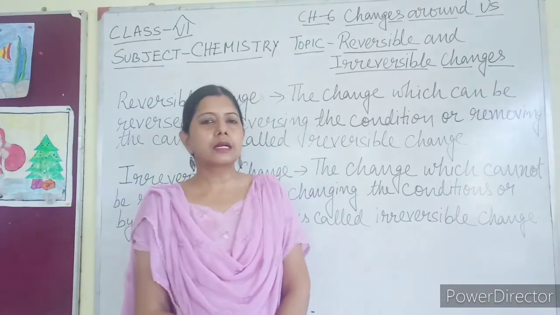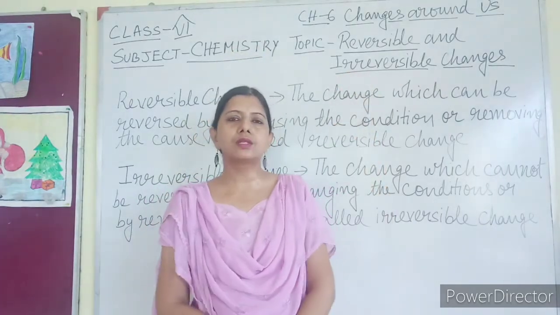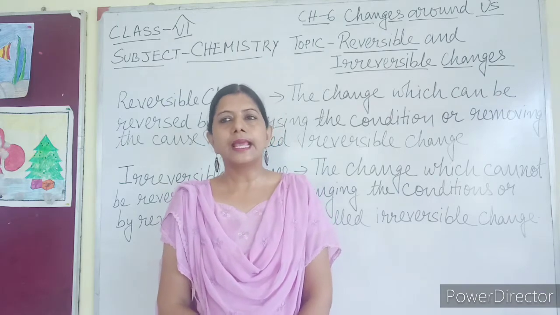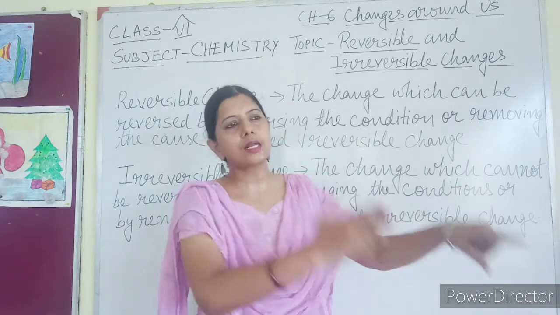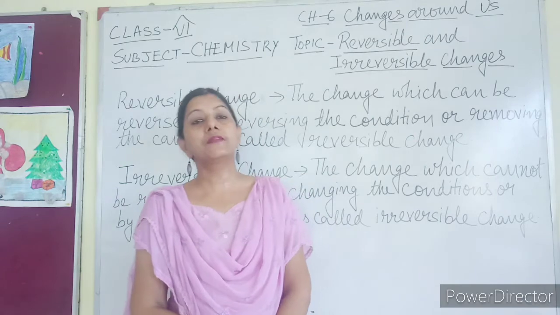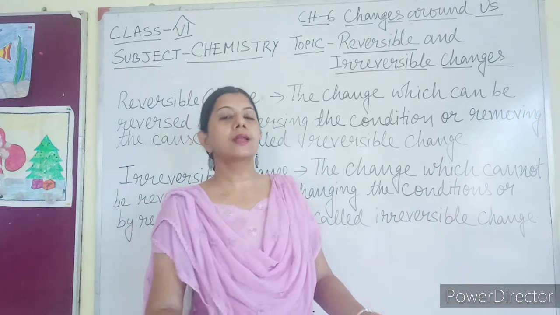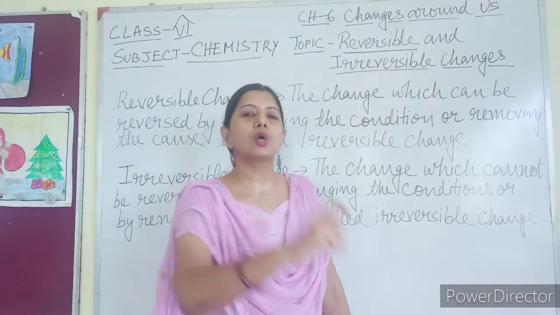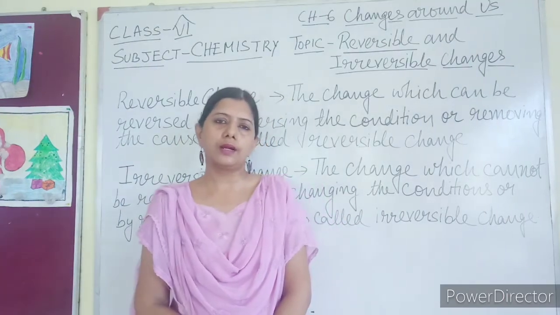A small plant has grown into a large tree. Again, you cannot convert the large tree into the small plant. Definitely, a new plant can grow from the big tree, but the same tree cannot be converted into a new plant.